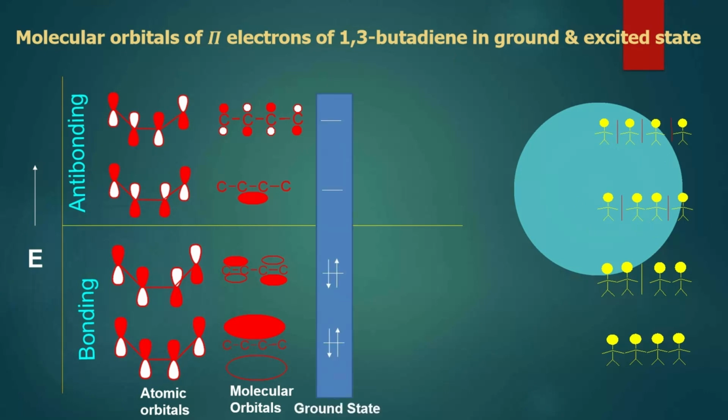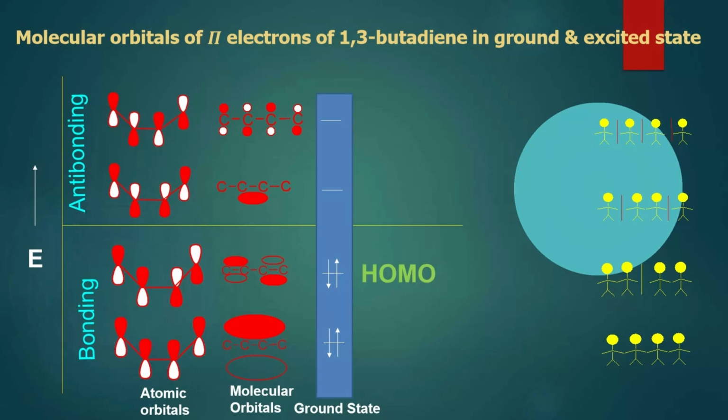In the ground state, it occurs like this. There are two bonding orbitals in which the two electrons are in two different spin states, and out of these two, the higher energy level orbital is the highest occupied molecular orbital.